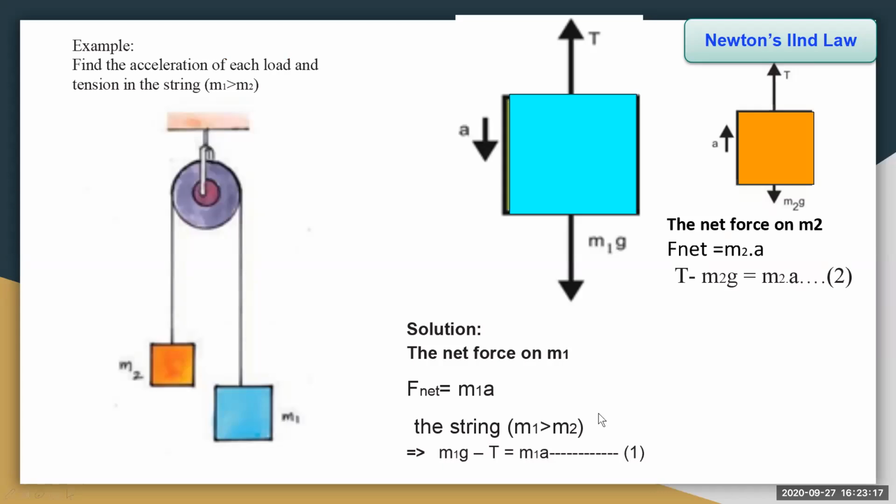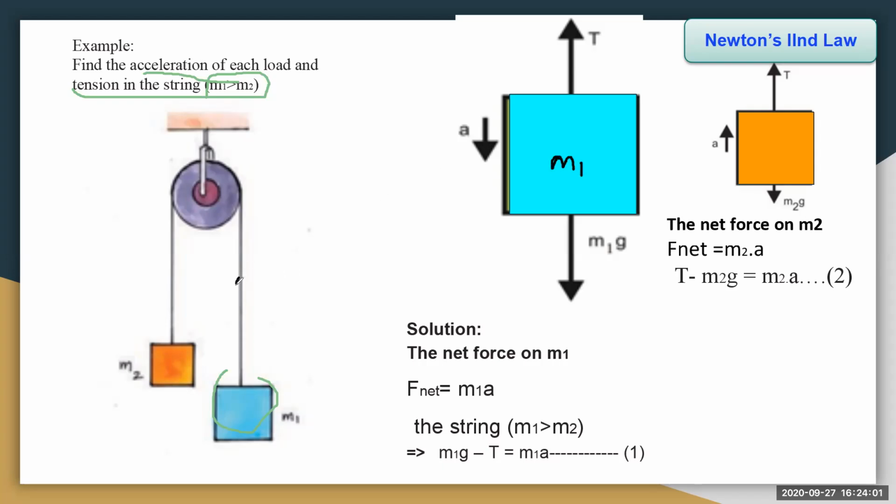Right. Now here is an example problem. Find the acceleration of each load and the tension in the string, where M1 is greater than M2. There are two questions: to find the acceleration and the tension on the two loads, M1 and M2, which are attached to the limb of the inextensible string. Now to solve this problem, we draw the free body diagram. First we see the load M1. Now we know that this is the string.